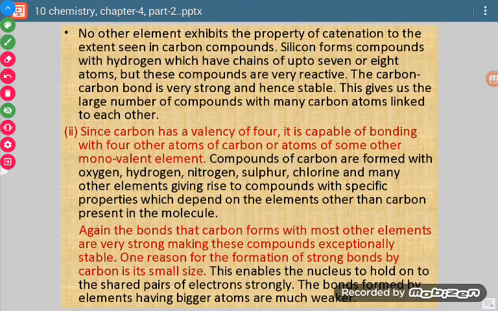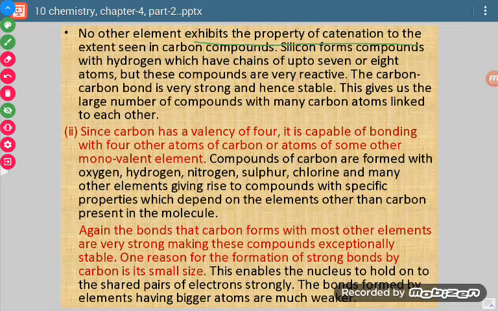No other element exhibits the property of catenation to such an extent. It means catenation is shown by other elements also, but that is shown to a lesser extent. Just like if you see oxygen, it forms the O2 molecule and the O3 molecule, oxygen molecule and ozone molecule, but after that it doesn't show anything else. So we will say other elements also show this property of catenation, but the extent is limited. In the case of carbon, it is unlimited. Okay, so they are able to form so many molecules.